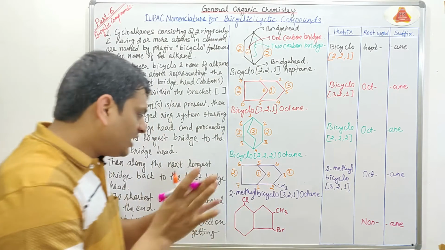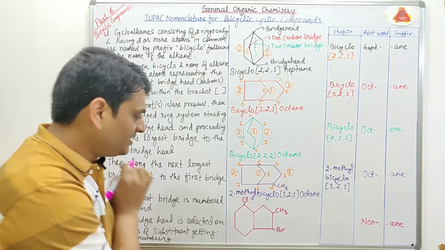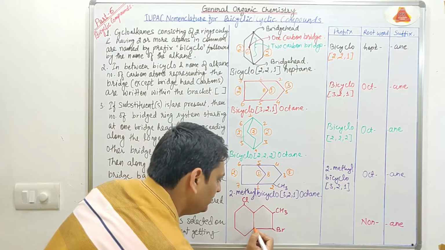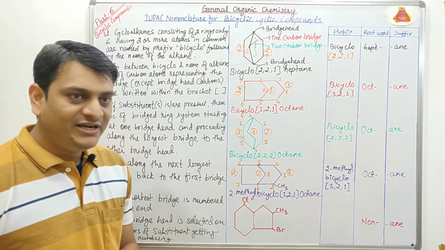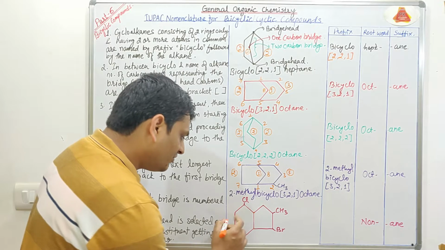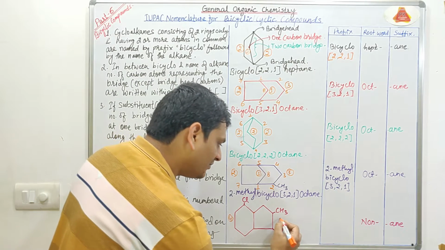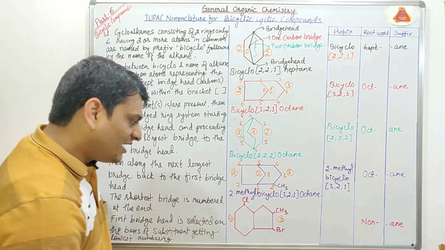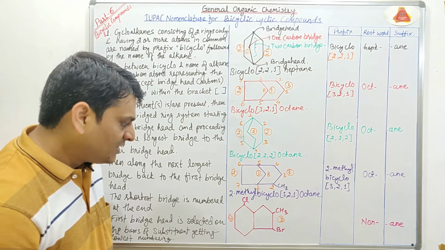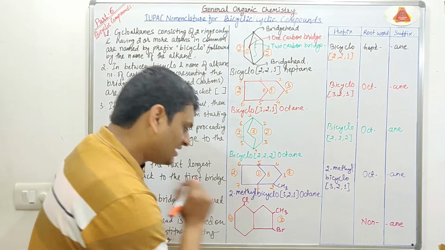Now coming to the number of carbon atoms present on the different sides of the chain. This one and this one are the bridgeheads. So on the left side 1, 2, 3 and 4 carbons are present, and on the right side 1, 2 and 3 carbons are present. So we will start numbering from this side, because here the longest chain is present, and we can start either from this carbon atom or from this carbon atom.